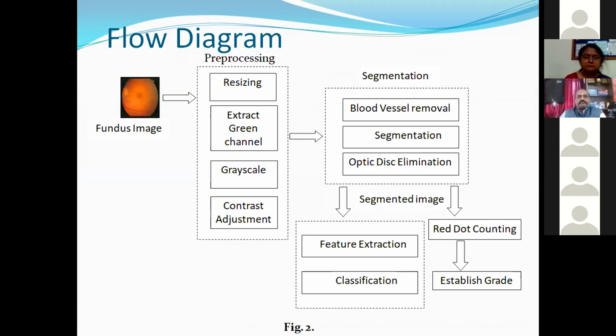The fundus image is the input to our application, in which pre-processing happens first, followed by segmentation. The segmented image is then given as input to the next step, that is feature extraction and classification. Actually, two processes run in parallel. One is feature extraction and classification, and the second is the counting of red dots which are visible on the surface of the retina, and then establishing the grade.